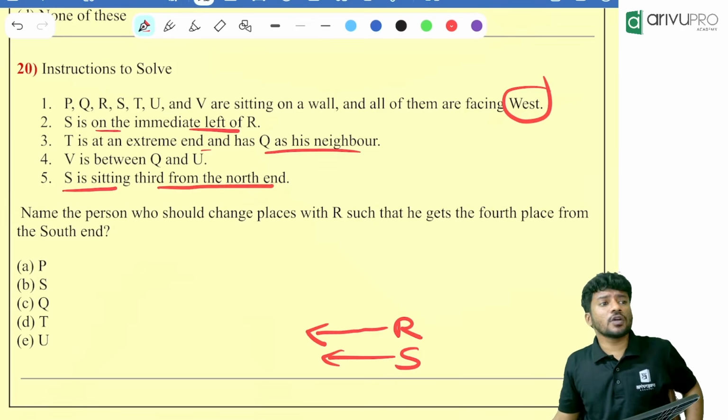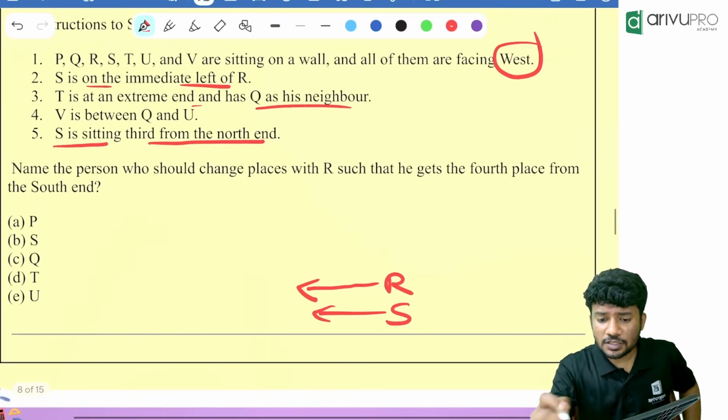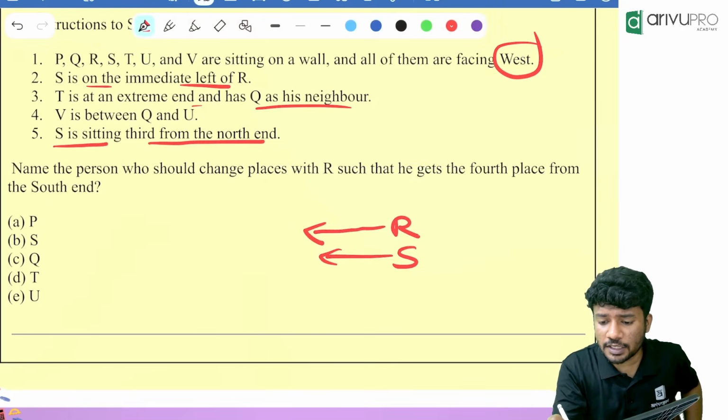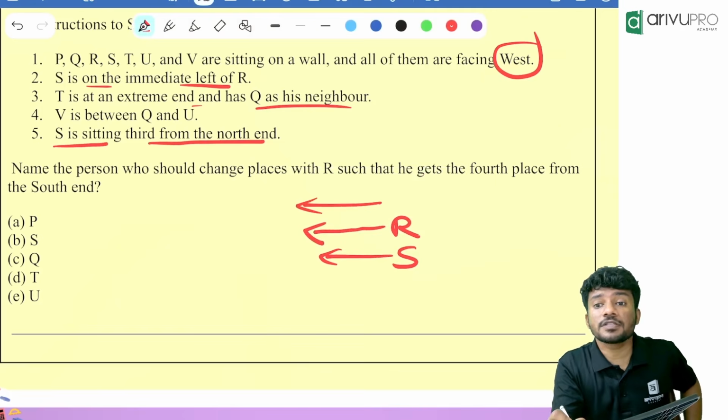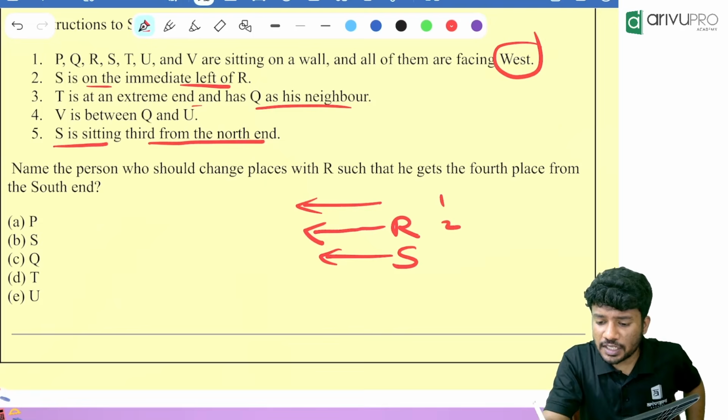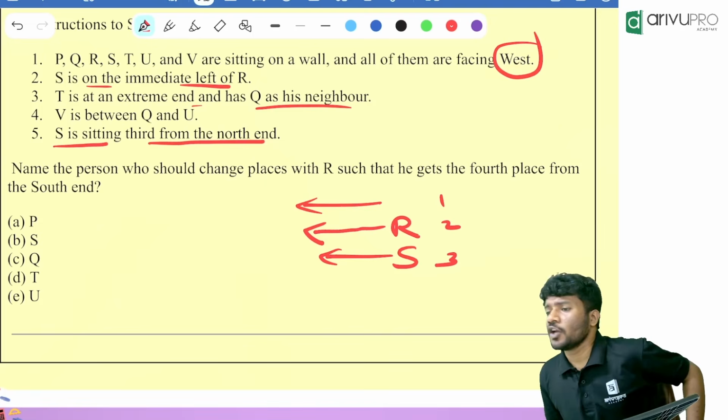Third from the north end means what? S is sitting where then? Third from the north end. Which is the north end? From the top is the north end. A person is sitting over here, right? Some person will be sitting over here. Okay, I'll not put anything. A person is sitting over here and S is sitting what? First, second and third from the north end.